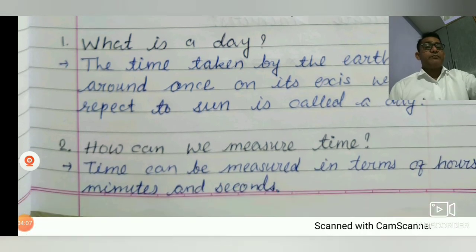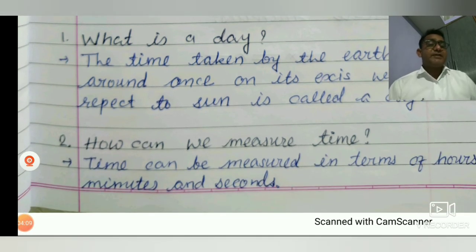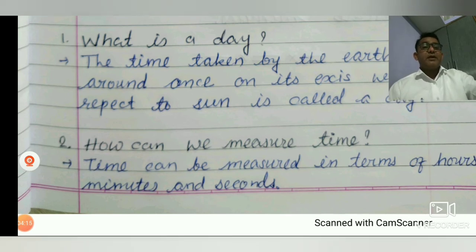Now number 2, how can we measure time? The time can be measured in terms of hour, minute and second. The time is measured in your textbook according to the hour, minute and second. Also time is measured in month, year, day and week.